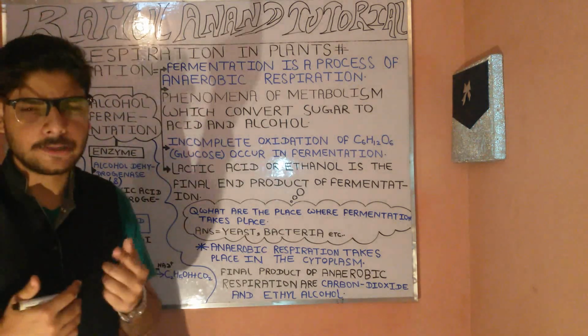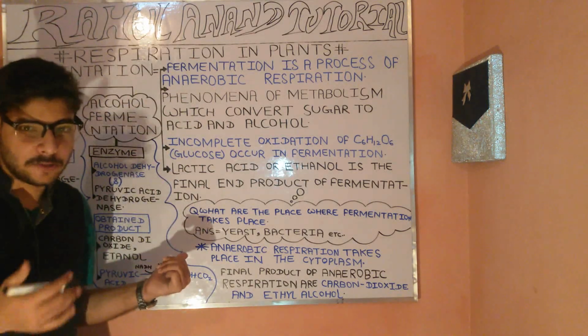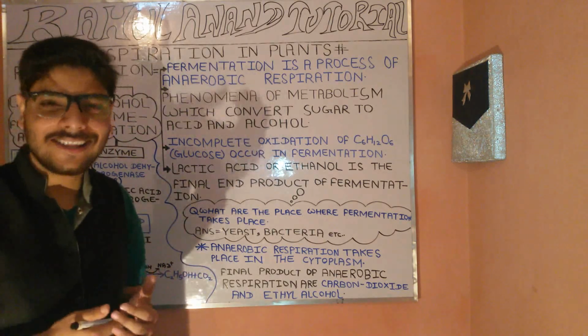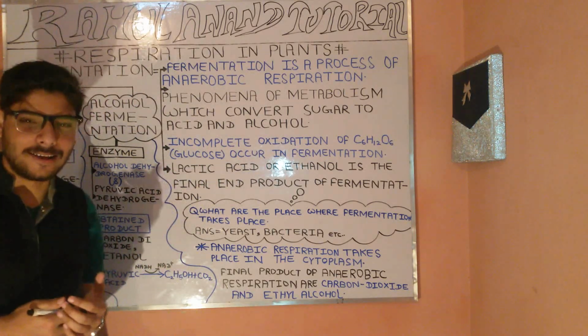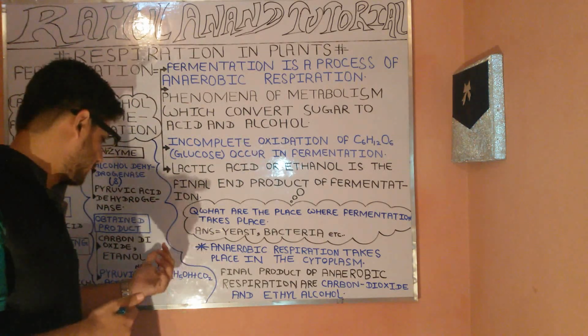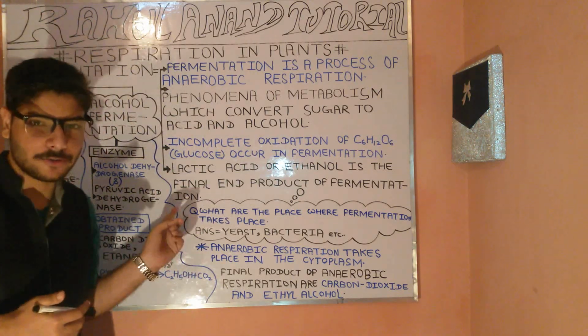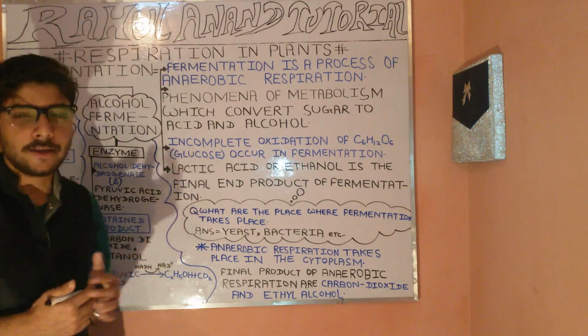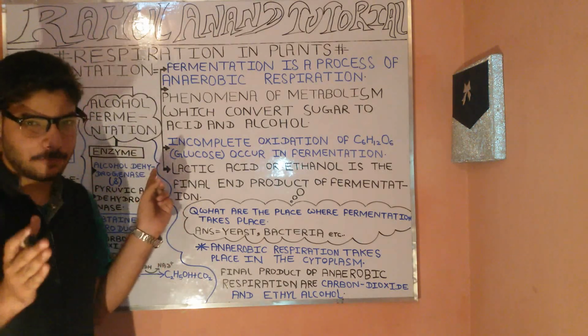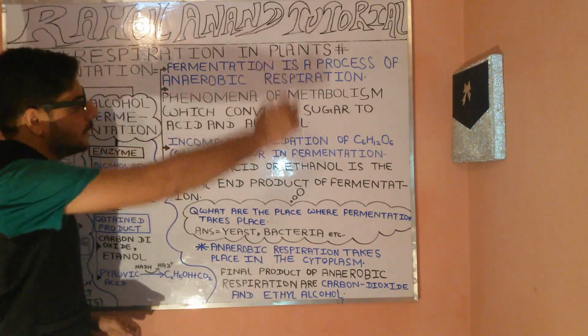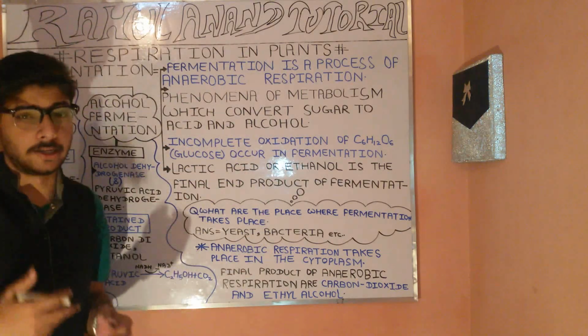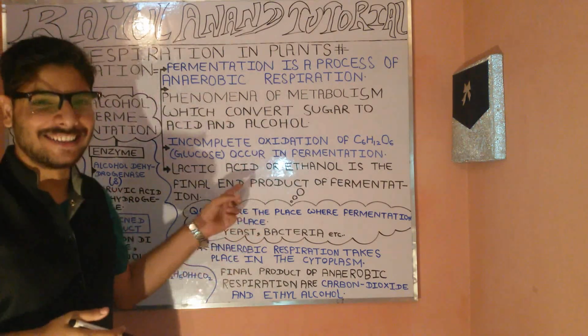Now let's proceed with another fact. In this case, the obtained products will be carbon dioxide as well as ethanol. Carbon dioxide and ethanol will be the final products in the case of alcoholic fermentation. So these are some of the features of fermentation, and you can write these down.